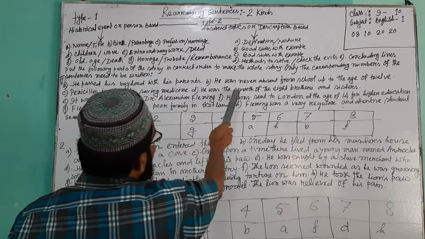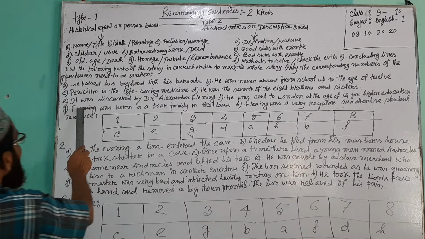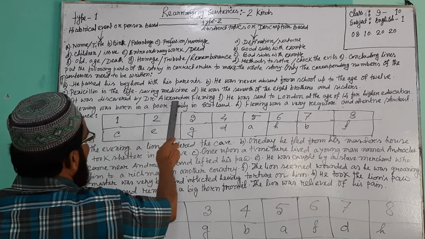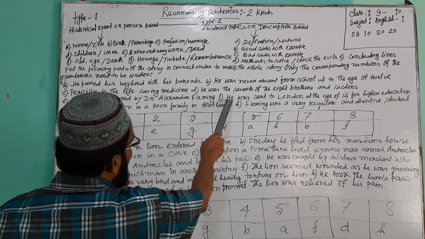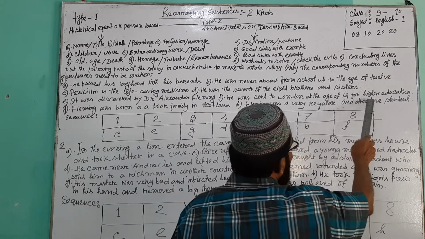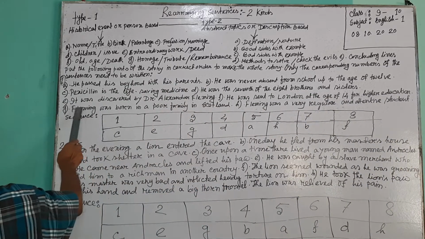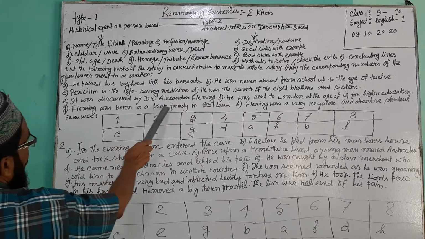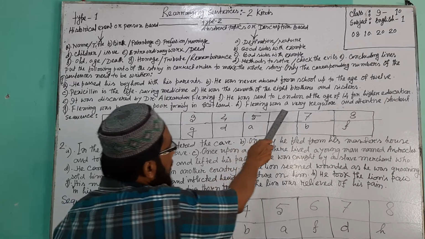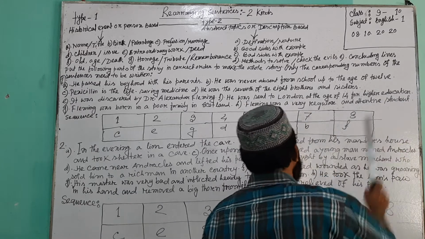Number D. He was the seventh of the 8 brothers and sisters. Number E. It was discovered by Dr. Alexander Fleming. Number F. He was sent to London at the age of 14 for higher education. Number G. Fleming was born in a poor family in Scotland. Number H. Fleming was a very regular and attentive student.